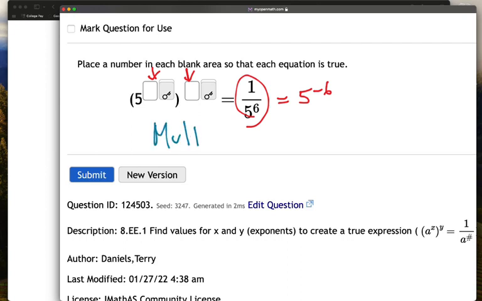And so remember, when you have a power to a power, you multiply exponents. So essentially, we're trying to find two numbers that multiply together to make -6, like -3 and 2. There are other things you could use. You could use 2 and -3. Or you could use -2 and +3. Lots of different choices that you could use there.